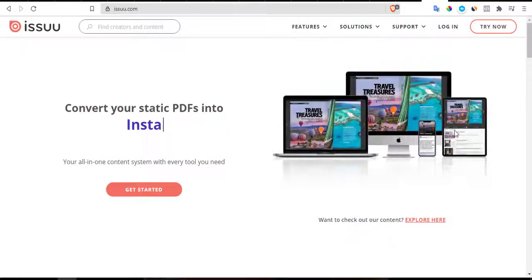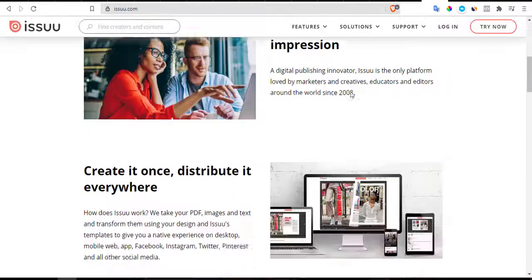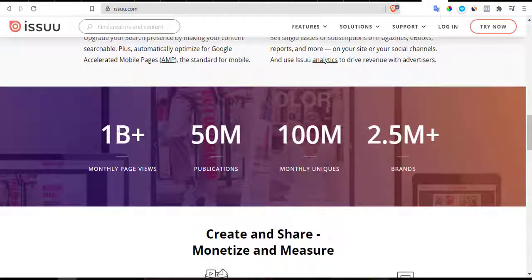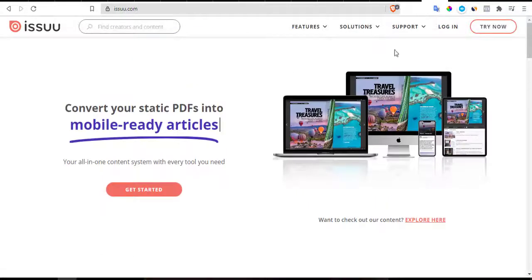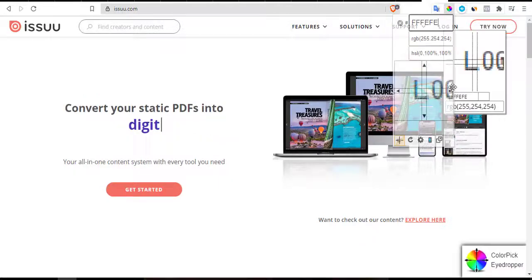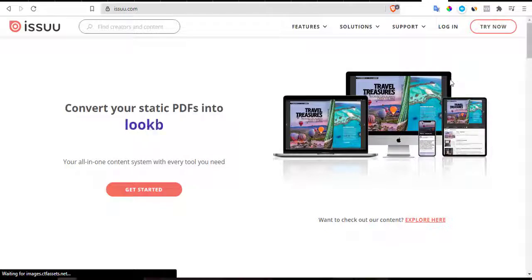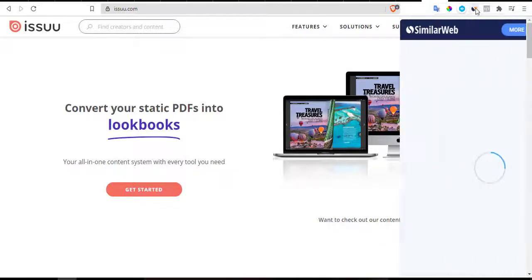Now you can do this yourself. You don't have to pay anybody to do it, but you see that there are so many books and monthly page views, 1.1 billion plus monthly page views. Now you can check this on similarweb.com and you see that this is not just trash.